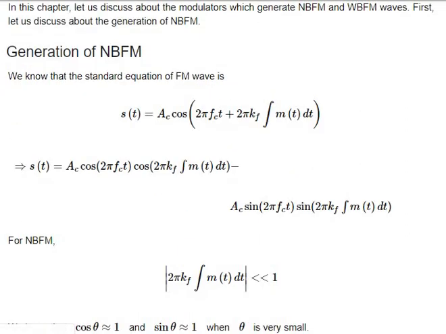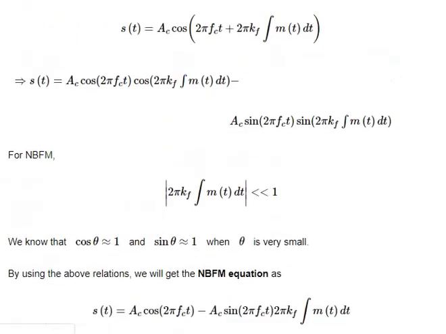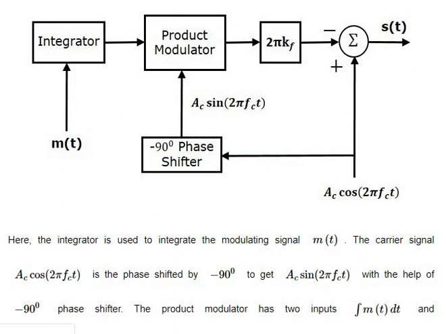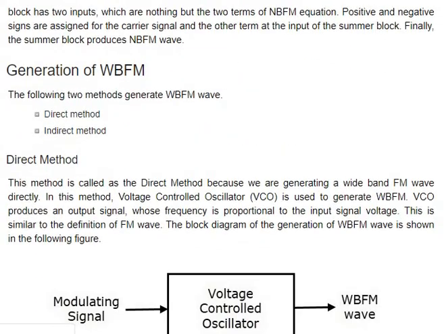FM modulator. First is generation of narrowband FM modulator, in which we are using this integrator, which integrates the message signal. It's like the integrator acts like cutting the message signal into different parts and gives it to the product modulator, and the product modulator multiplies the signal with the carrier, and the signal comes out.